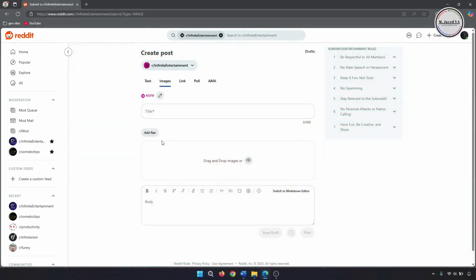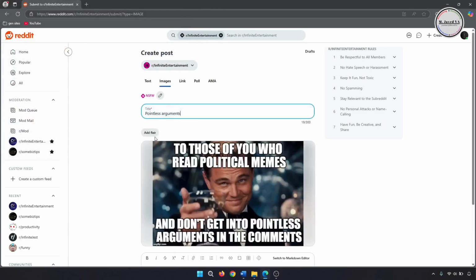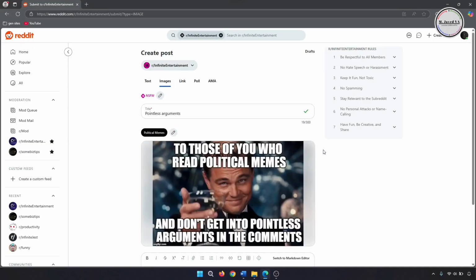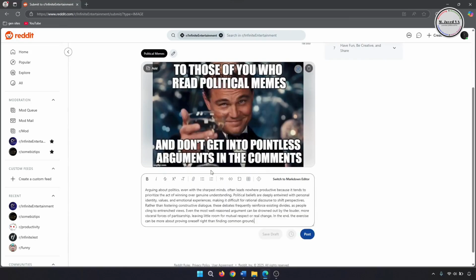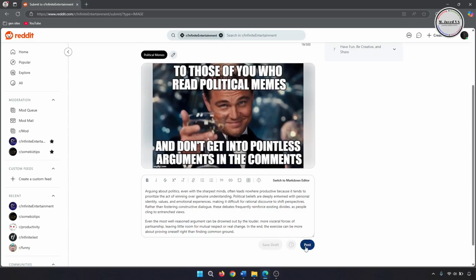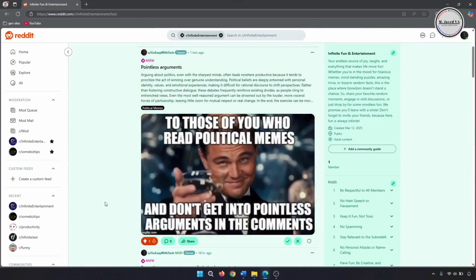Well, recently, Reddit has given the option to not only write about the image, but also provided almost all the formatting tools that is available under text post. Now, you can not only post an image under images post, but also explain it and format it too. And when you post it, this is how it will look like.